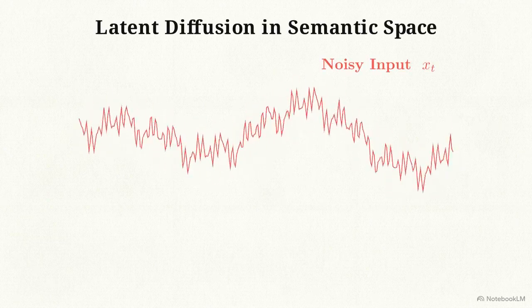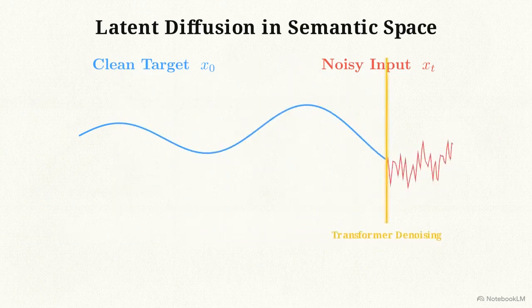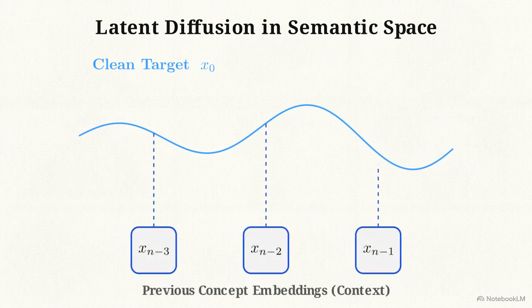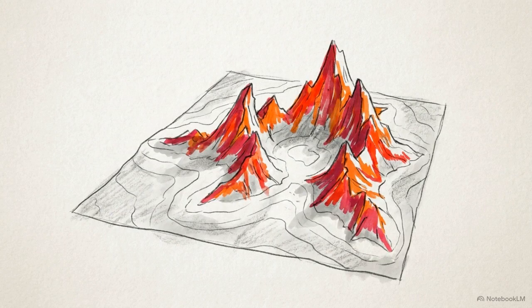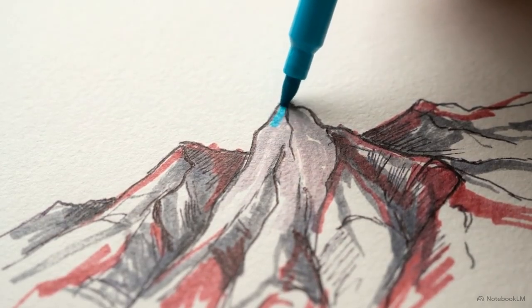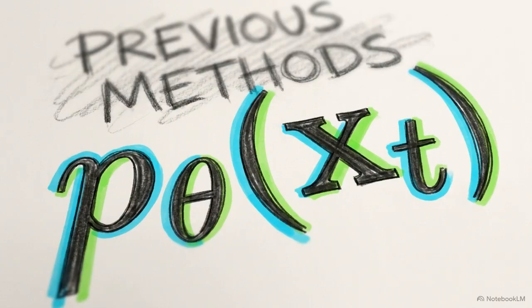The diffusion process applied to semantics works by taking an initially noisy input vector and systematically removing noise to identify a clean target embedding. This iterative denoising step is conditioned on the sequence of previous clean concept embeddings that have already been established in the document. Diffusion solves the averaging problem because it allows the model to learn a true probability distribution over the continuous space. With a fully mapped probability distribution, the model can explicitly select and sample one specific semantic future among many. This transition to latent diffusion is the specific mechanism allowing sentence-level autoregression to function.